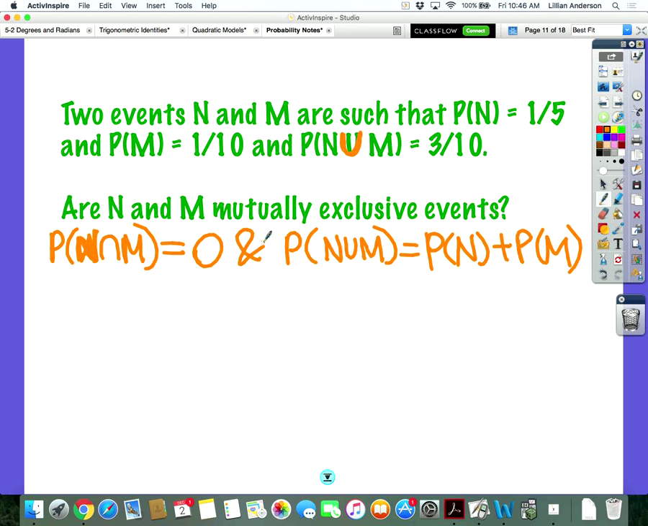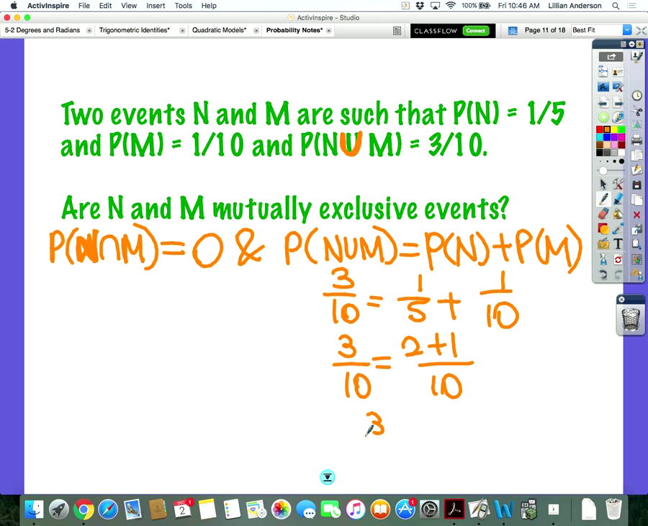Let's start with this one because we already have all the information. The probability of their union is 3/10. The probability of N is 1/5, and the probability of M is 1/10. So we basically are showing whether or not these are mutually exclusive events. When I add 1/5 and 1/10 together, is that 3/10? Yes, it is. This will be 2/10 plus 1/10, which is indeed 3/10. So that part does check out to verify that they are mutually exclusive events.